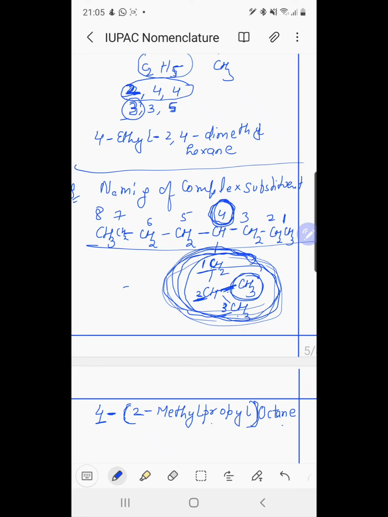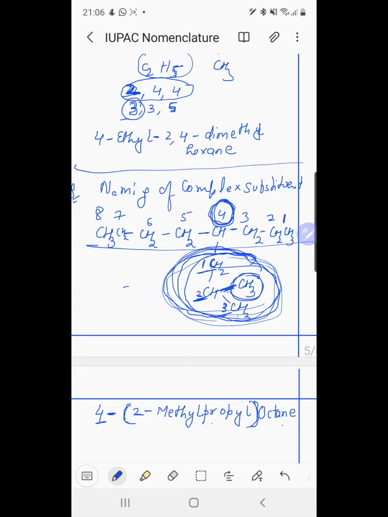So we have to give the lowest set of locants. Then to name the branch chain alkanes, we write the name of the substituent as a prefix before the parent name, and the locant position is specified by a number, separated by hyphen from the alkyl substituent. Next is alphabetical order of the substituents. With more than 2 substituents, we write them in alphabetical order, and the substituent which comes first alphabetically we write first.